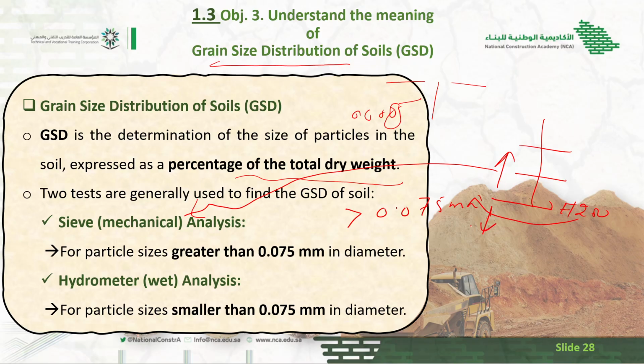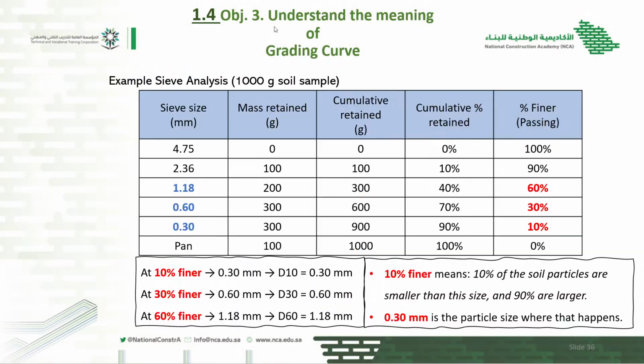If the particle size is less than 0.075 mm, then we use hydrometer analysis. You should memorize this. I skipped the sieve analysis test, as we already discussed it in the previous semester. If you have any questions, you can ask me personally or directly.